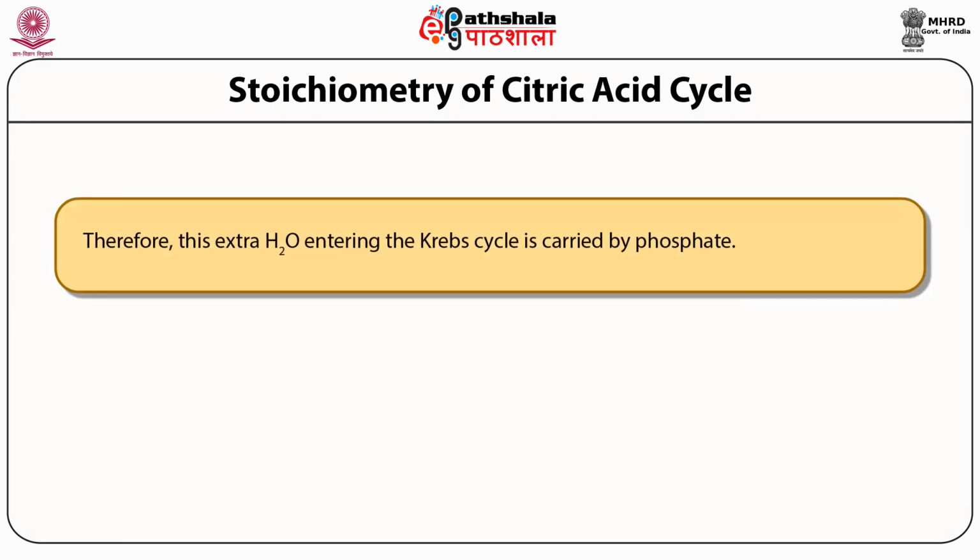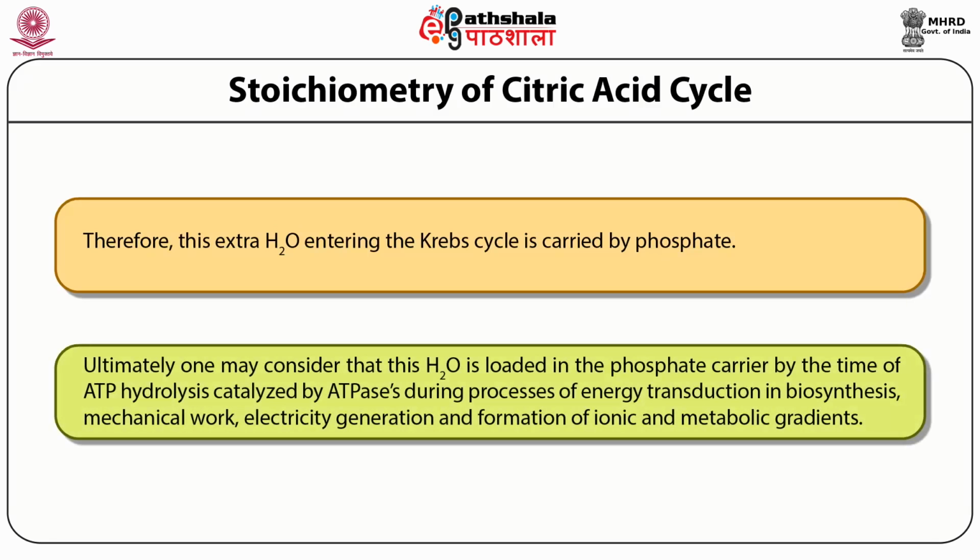Therefore, this extra water entering the Krebs cycle is carried by phosphate. Ultimately, one may consider that this water is loaded in the phosphate carrier by the time of ATP hydrolysis catalyzed by ATPase during the process of energy transduction in biosynthesis, mechanical work, electricity generation, and formation of ionic and metabolic gradients.